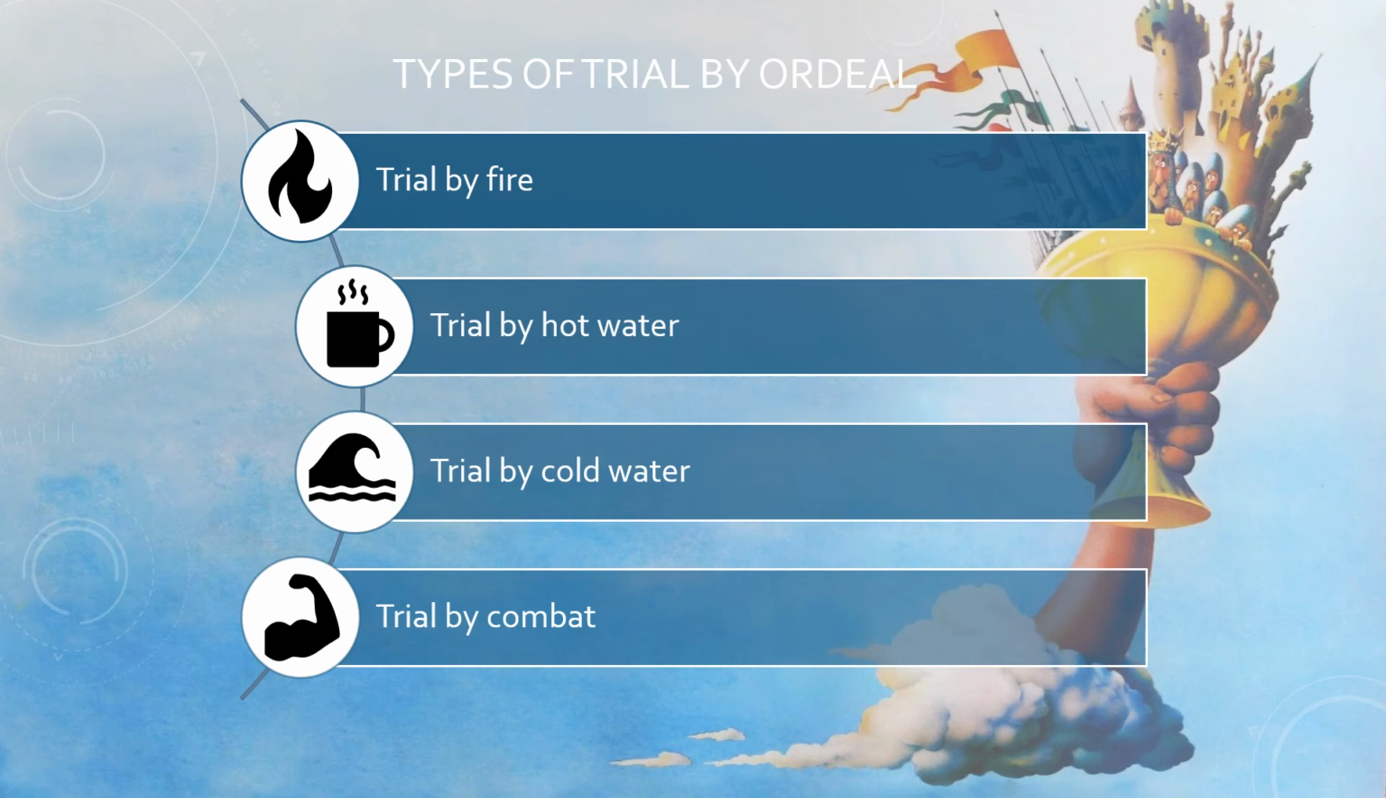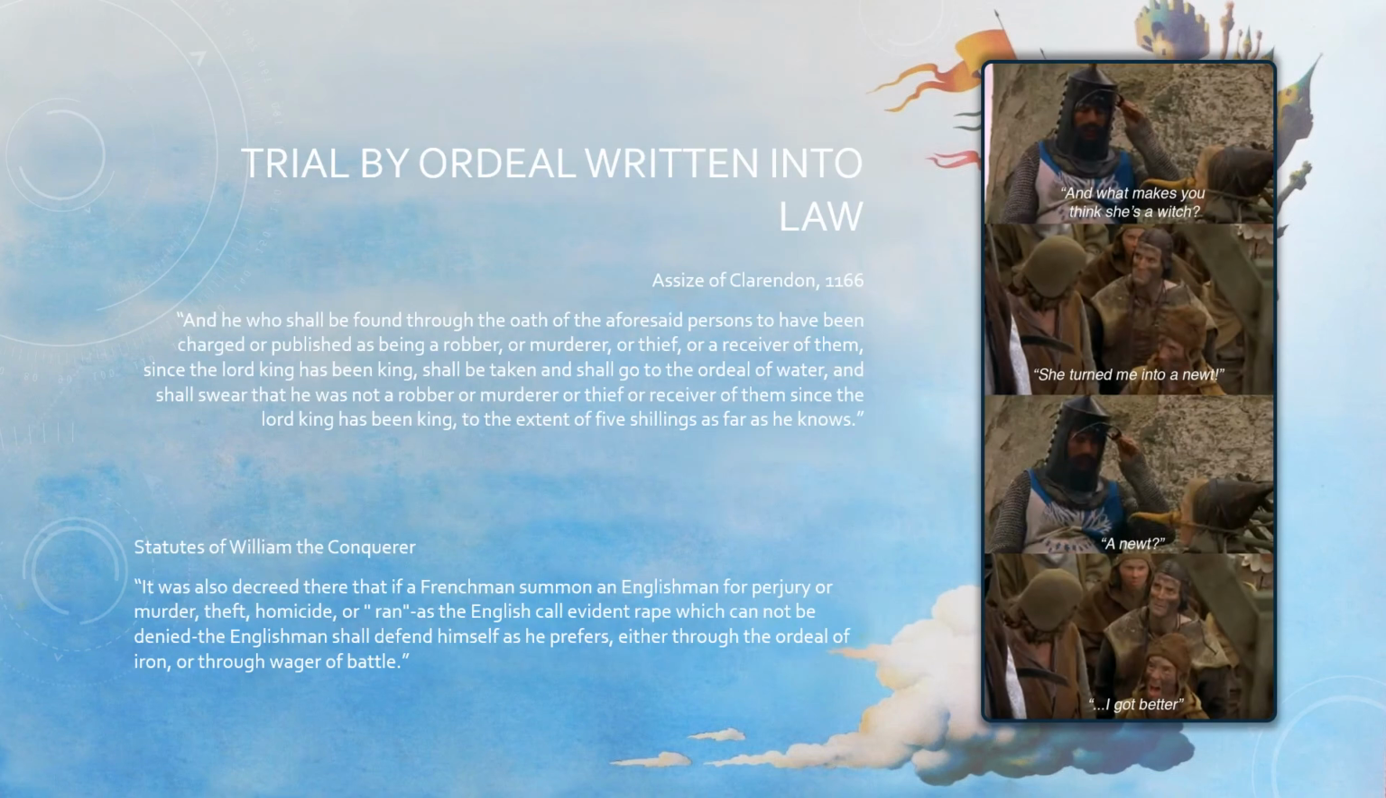Trials by ordeal began around 1166 with Aziz of Clarendon and were officially banned in 1215 by the Fourth Lateran Council as called by Pope Innocent III. Trial by combat, however, was not banned until 1819. These examples include trial by ordeal being directly written into a law by Aziz of Clarendon and the statutes of William the Conqueror. Trial by ordeal was important during feudalism because it reflects the people's Christian belief structure and shows how the clergy were involved with law, order, and judgment.